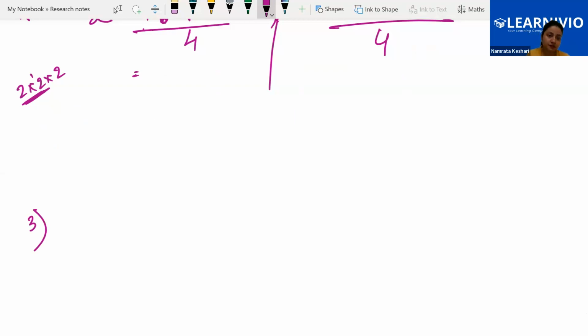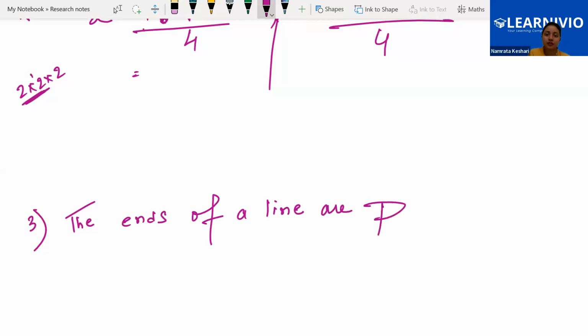The ends of a line are points. The ends of a line are points.